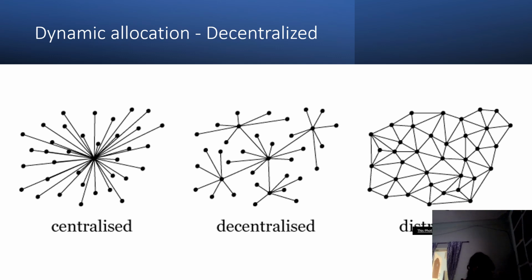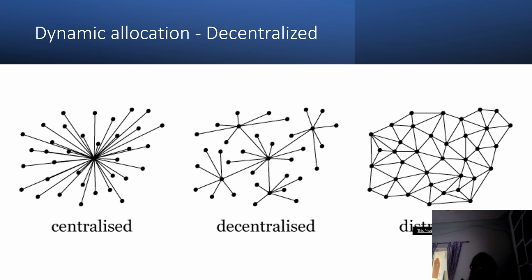Here each thing acts on its own. Everything will be sending to its own central computer, and that computer will pass it to the other computer. So this is decentralized. Then, ma'am, what is the difference between decentralized and distributed? Okay. In decentralized, of course, all the computers are not acting separately. All the computers will be passing the data to their own central computer.